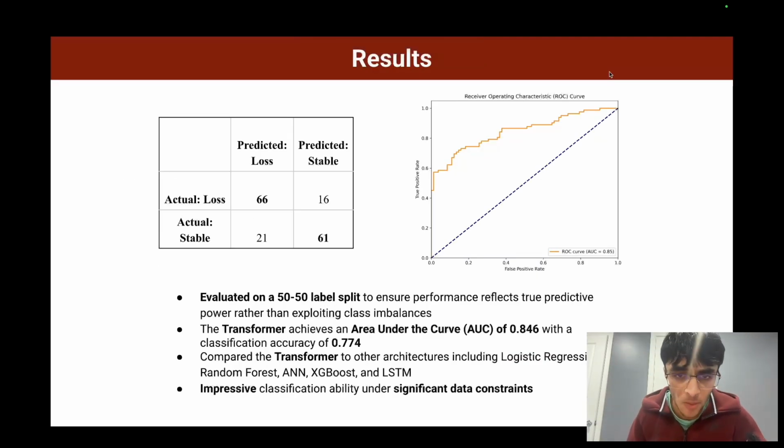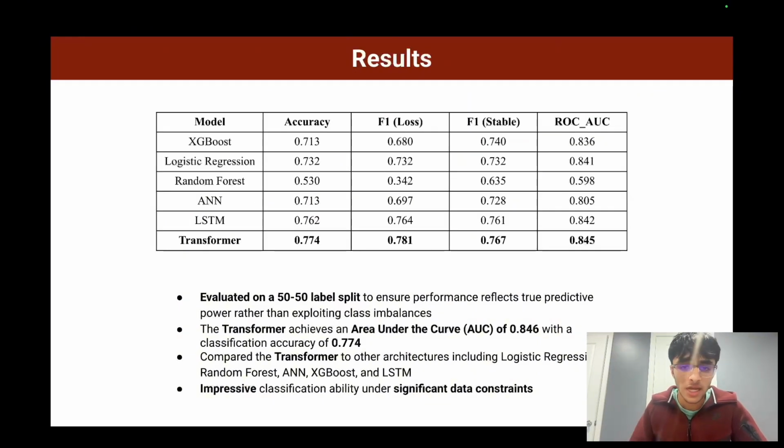We validated the transformer model on a validation dataset with a 50-50 label split to ensure the model didn't just cheat using class imbalances in the training data. The transformer achieves an impressive area under the curve of 0.846 with a classification accuracy of 77.4%. We then also compared the transformer to other state-of-the-art machine learning architectures, including Logistic Regression, XGBoost, and LSTM, among others. As you can see in the table above, the transformer outperformed all other architectures in all metrics. This classification ability is especially impressive when considering the significant data constraints mentioned previously.